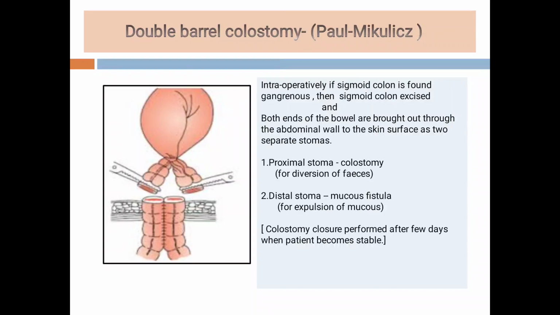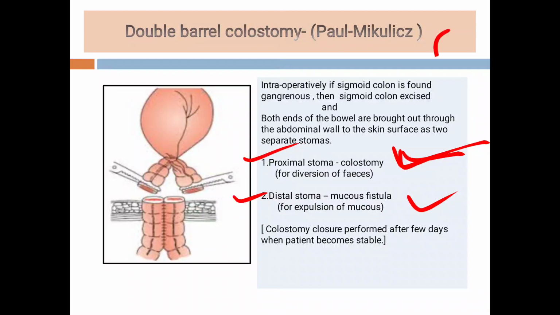Then students, double barrel colostomy. So what is done here? If there is a gangrene of the sigmoid colon, we resect the colon, then we bring the proximal colon, that is the descending colon, over the abdominal wall as a colostomy. So the proximal stoma will be brought out through the abdominal wall as a colostomy, and the distal stoma is brought out as a mucus fistula so as to expel the mucus.